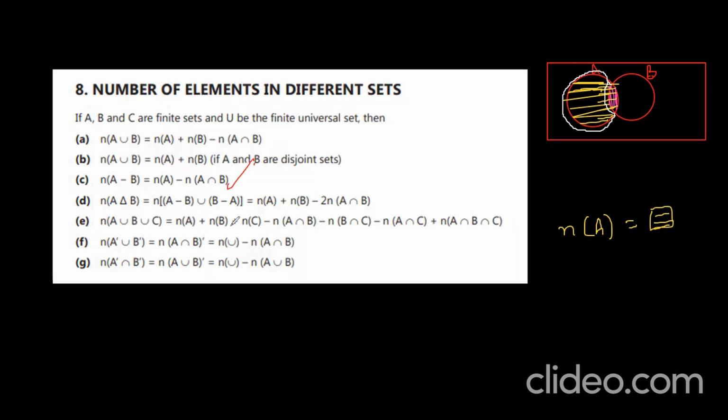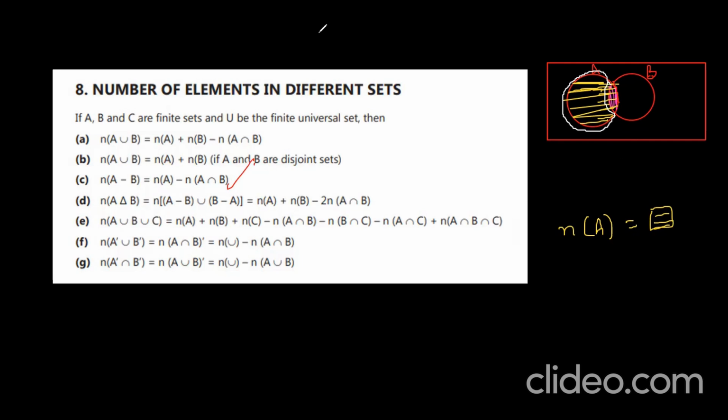Next, N of A delta B is equal to N of A minus B union B minus A. This is A minus B, right? B minus A means how do you get? Let me draw B minus A also, with another color like orange.